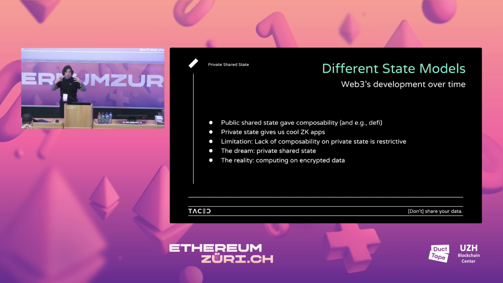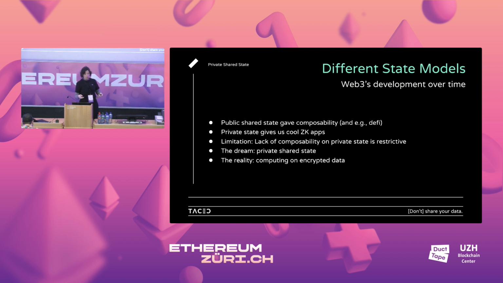And so the dream is to try to bridge these two things again: to be able to use the private state, be able to use the public state, be able to build stuff on top of both, and use different pieces when you want. This is what is now emerging in the industry and is being called private shared state. So it's not just public, it's not just private, it's private shared state. This is the dream that we feel opens up a whole new part of the industry that is completely untouched.